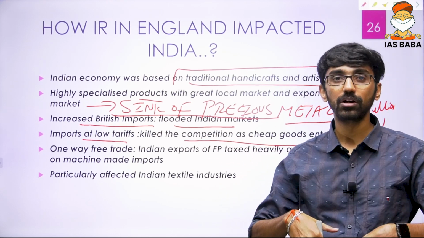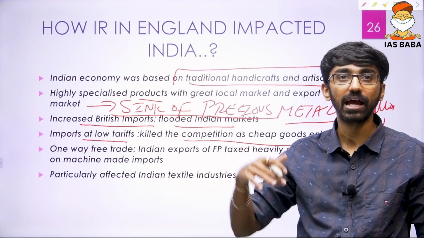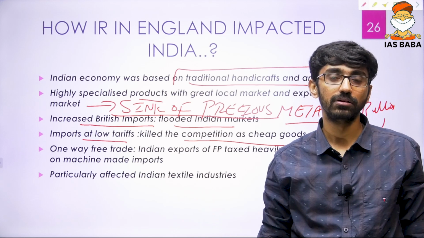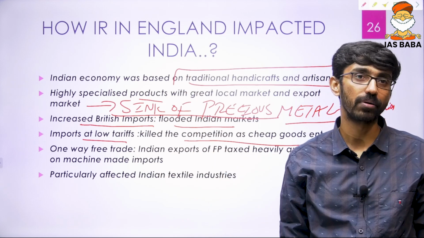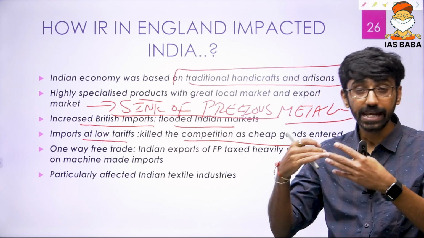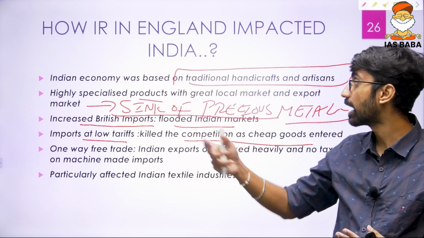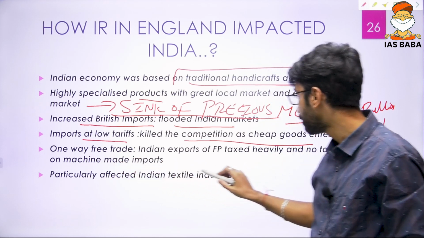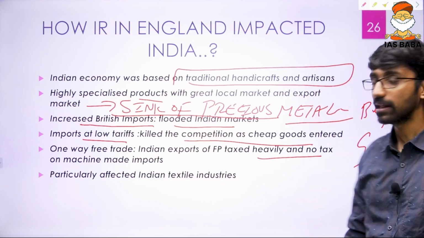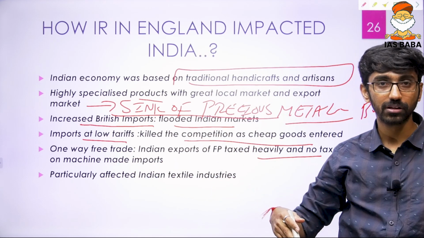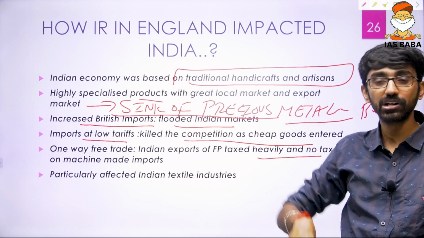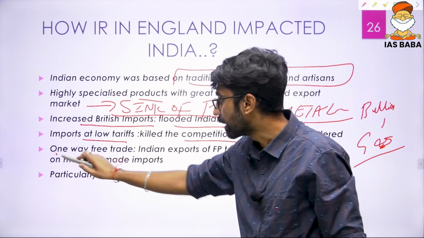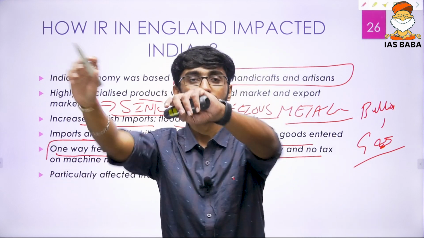Indian traditional goods, Indian traditional handicrafts, lost the market to the machine-made competition. When Indian finished products were exported, I told you they were highly specialized, but they were heavily taxed. There was no tax on British exports and imports into India, and there were a lot of taxes on Indian exports. So that can be called one-way free trade. These are the keywords you can use: one-way free trade.